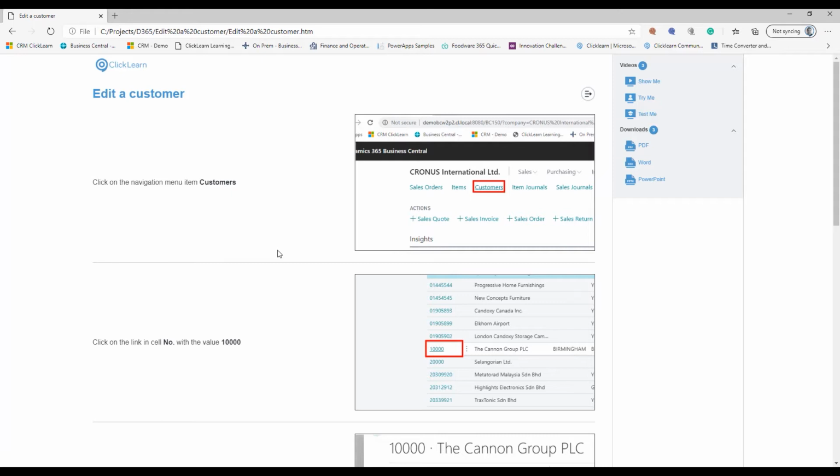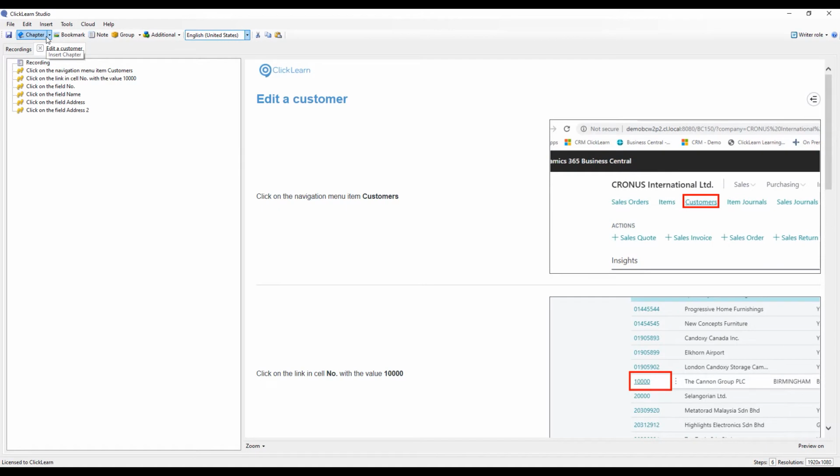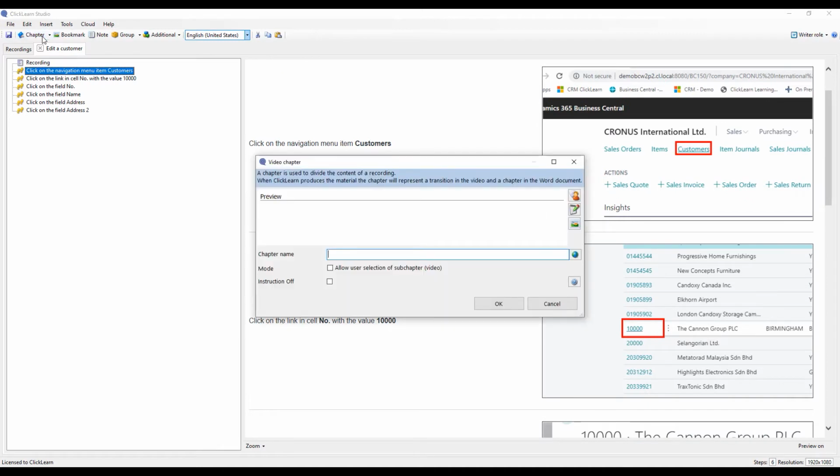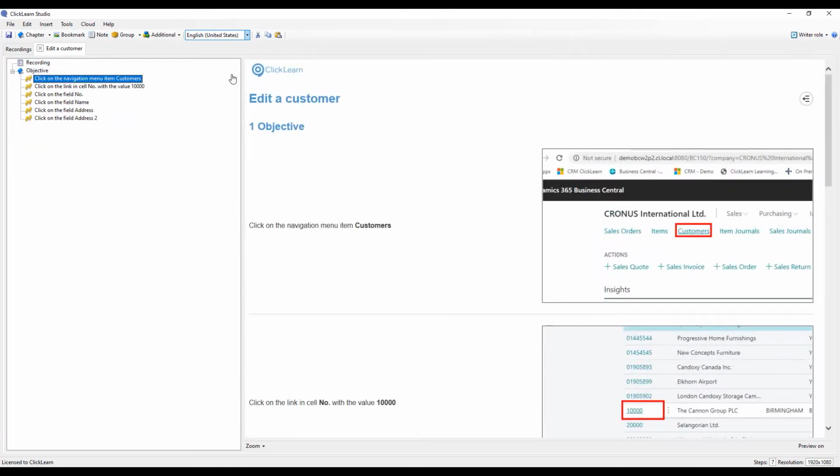But one thing is to have a process described as the one we are seeing here: click on the navigation menu item Customers, etc. Another thing is to have the full value of a work process. And to do that, we have the editor. So I'll just close this one down, go into the editor, and in here I can easily set it up so I can structure it. I can add more value to it. In this case, I can say I want a chapter with the objective. I want to add a note in there stating what is the objective for this process.